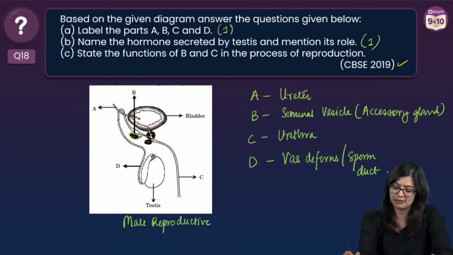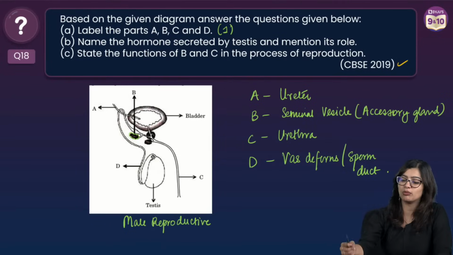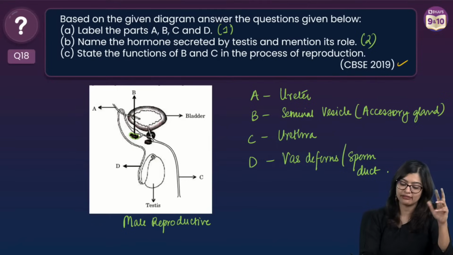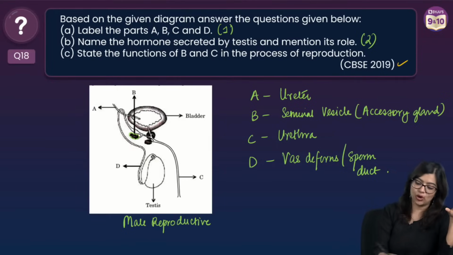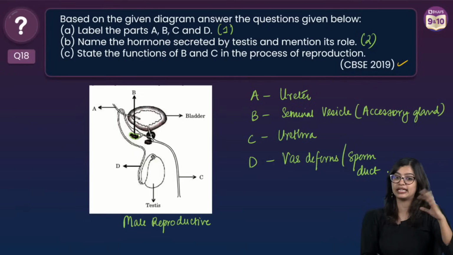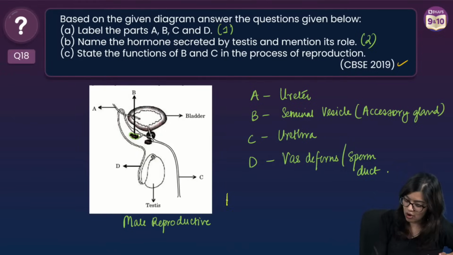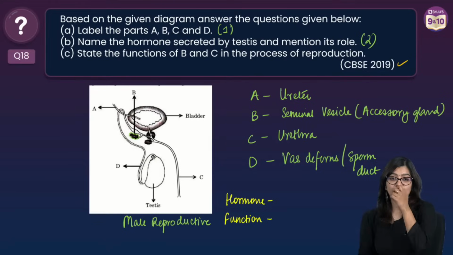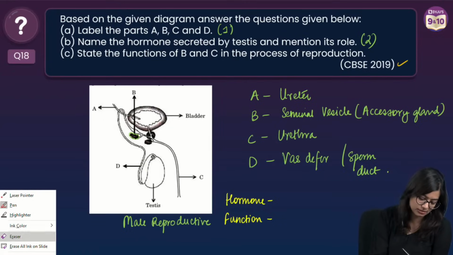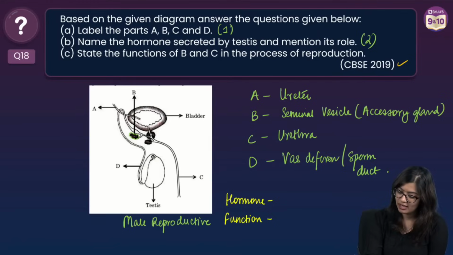Now next one is 1 mark. Name, oh no, this will be for 2 marks, sorry. This will come for 5, right? So, name the hormone secreted by testis and tell me its function. Which is the hormone secreted by testis and what is its function? Ma'am, spelling right for D. Vas deferens. Yeah, sorry. I might make some spelling mistakes because I'm writing very fast, so please don't mind.